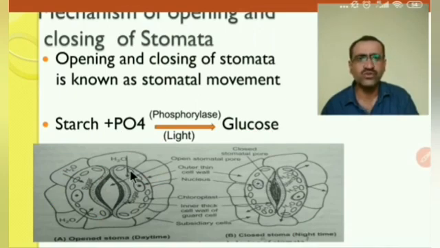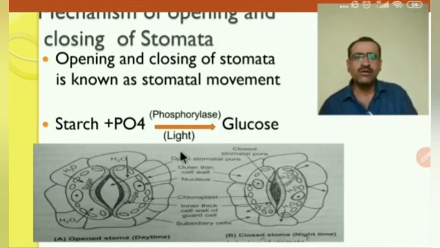Due to that glucose, the osmotic pressure of the guard cell increases. Due to the increase in the osmotic pressure, the water which is present in the adjacent cell comes into the guard cell, and due to that the guard cell becomes turgid. Due to the turgidity, this middlemost opening can occur in the stomata. In this way, in daytime the stomata is open due to this activity.